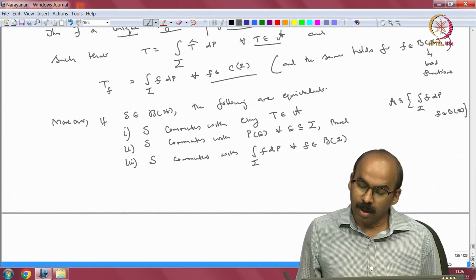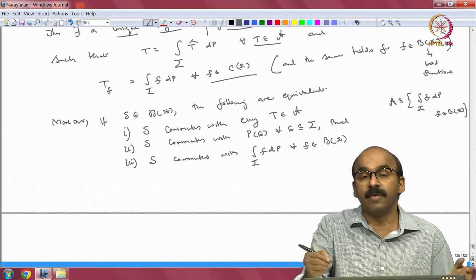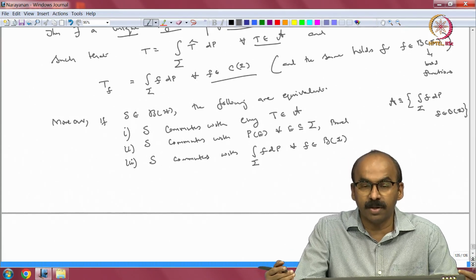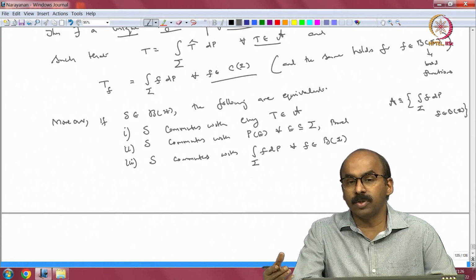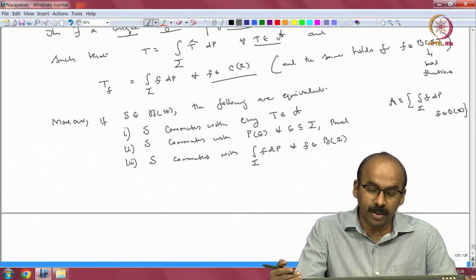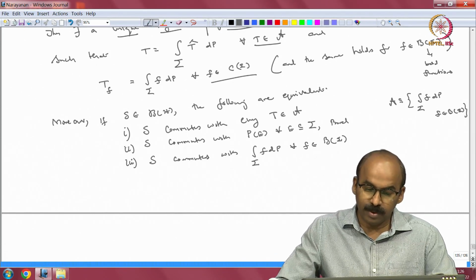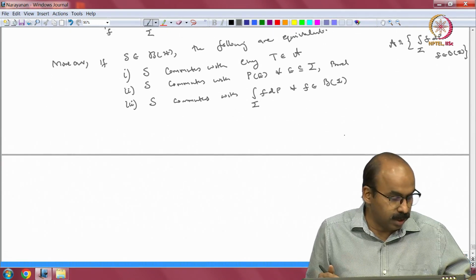Of course, the third one says that S commutes with everything. We have the continuous functional calculus and then we go to the L infinity functional calculus, look at the corresponding algebra of operators, and if S commutes with that, of course, S will commute with P_E's and S will also commute with every T in A. So, 3 implying 2 and 1 is trivial. Anyway, let us prove this.